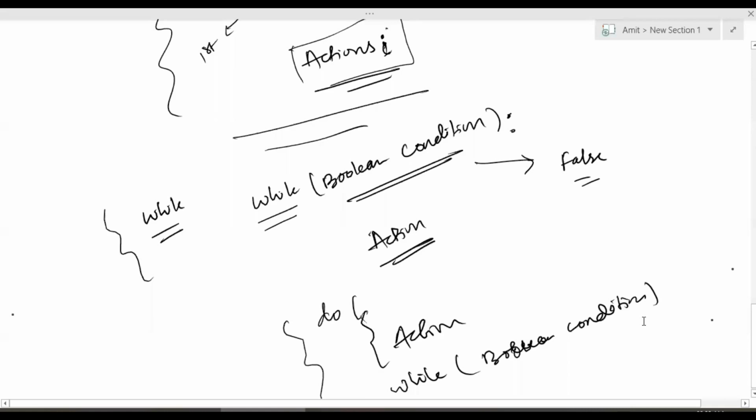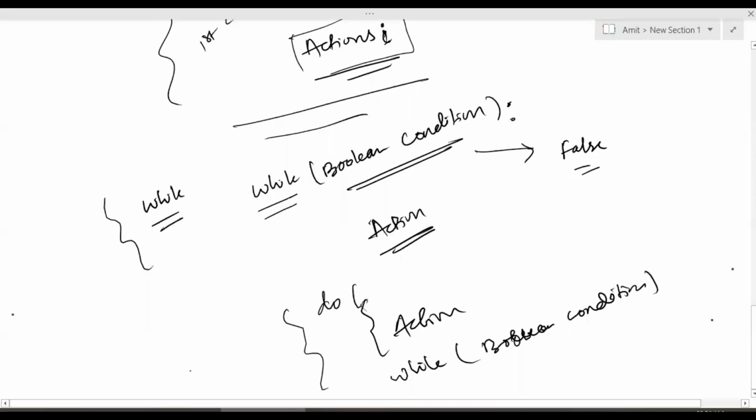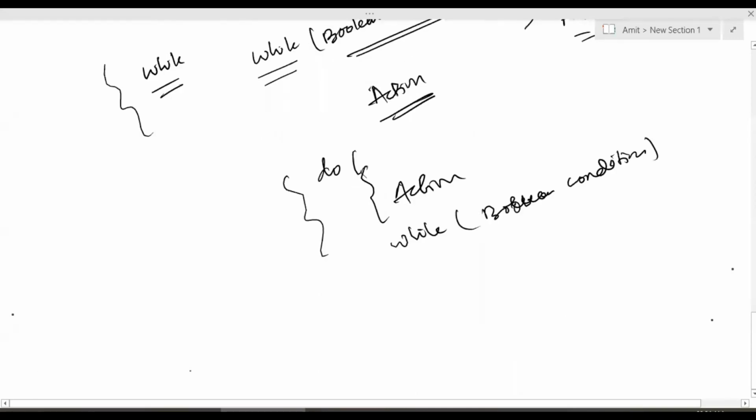Okay. Now let's take a simple analogy and try to understand when to use a for loop, when to use a while loop, and when to use a do while loop. I'm just giving one example to use a do while loop. Let's say I have a login page. I have a website, and the user is going to perform some action. When the user is trying to hit my website, I need to validate their credentials, maybe the username and password.